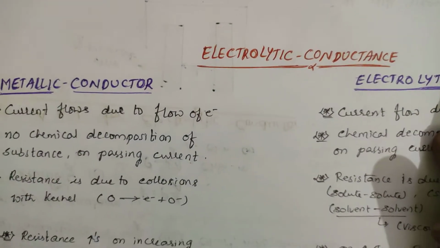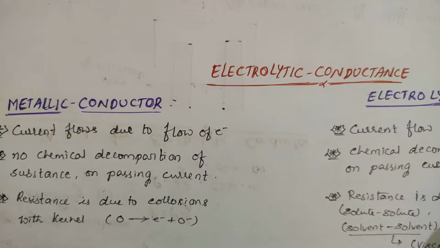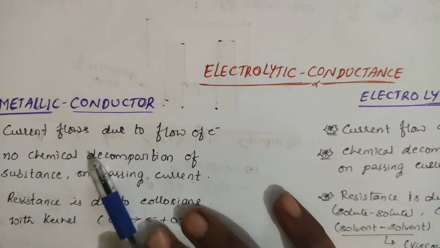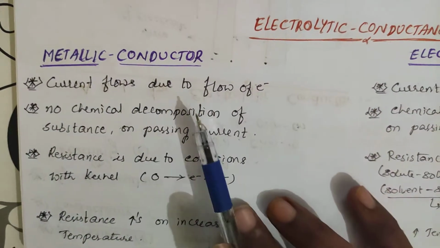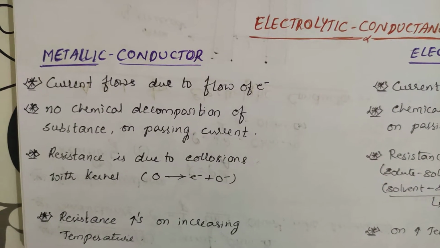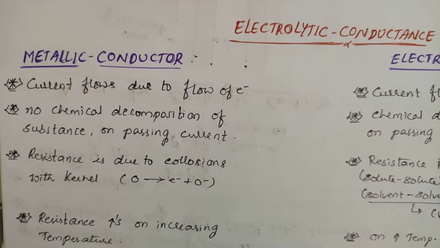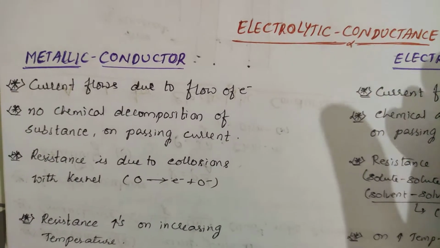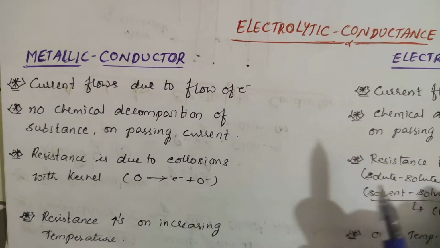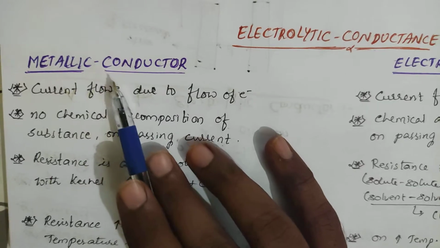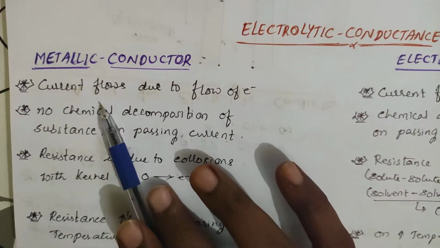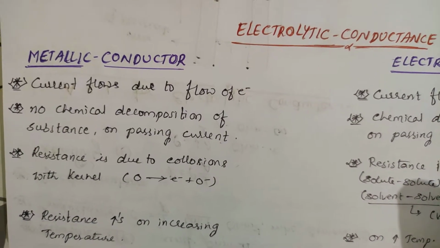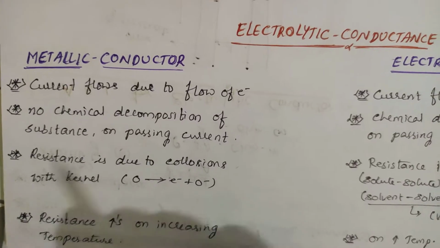Okay, students? Let us take some differences between the conductances. You know that we are studying electrolytic conductance. Suppose you compare the electrolytic conductor with the metallic conductor. Metallic conductor means, for example, the copper wire in your houses. In that, electrolyte is not present, only metal is present. Through that copper metal, electrons flow and current conduction occurs. In a metallic conductor, current flows due to the flow of electrons. In our houses, whatever metals we use for the passage of electricity, there is only the motion of electrons.